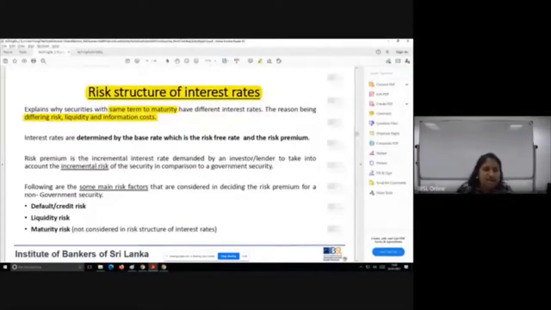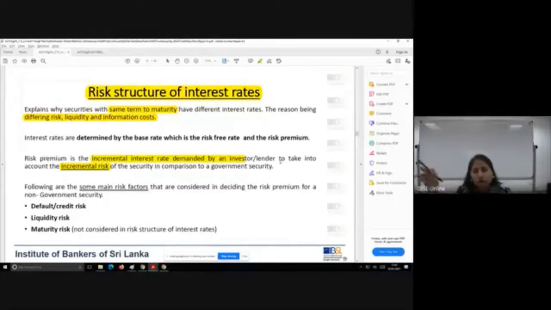Now, this risk premium is the incremental interest rate demanded by an investor or a lender to take on a higher risk level compared to a government security. A government issued security has no default risk. Your amount is secured. You will get your return back, so you have no worry after you deposit the money.